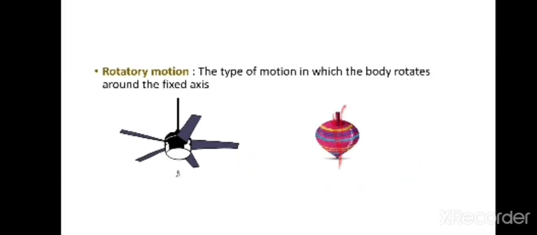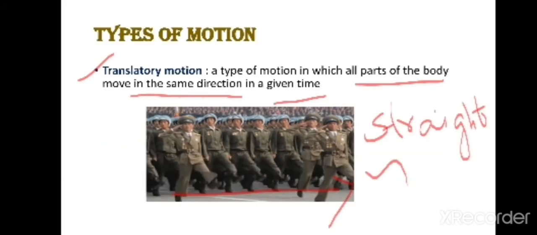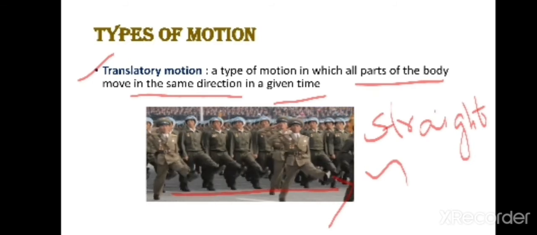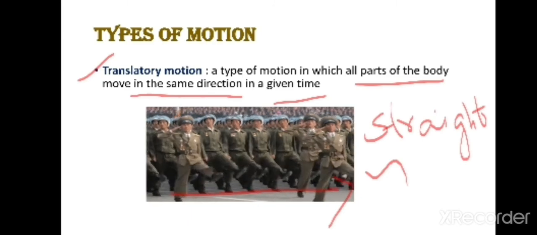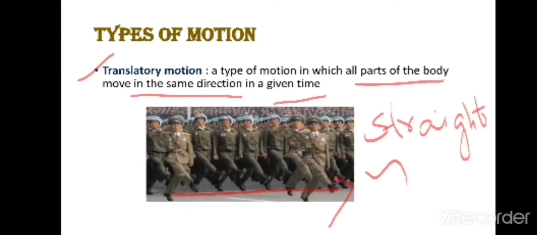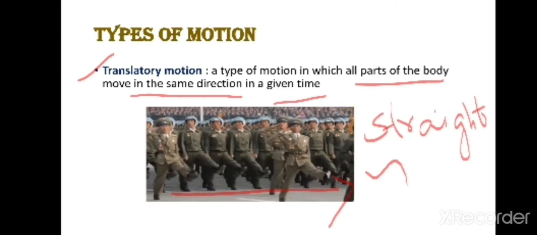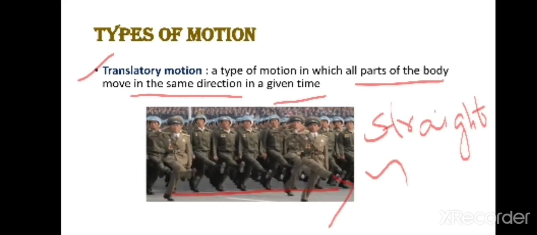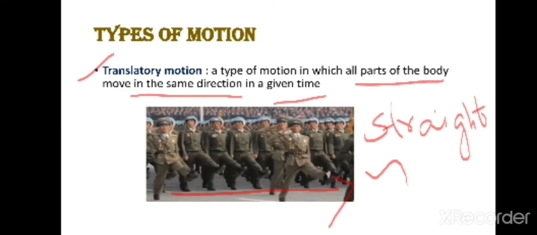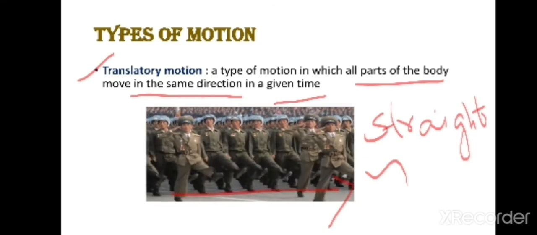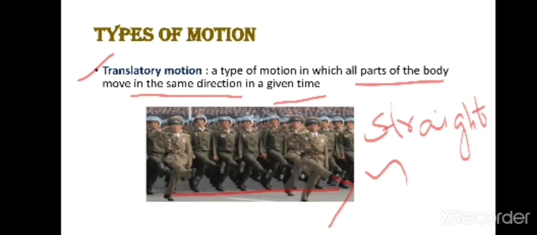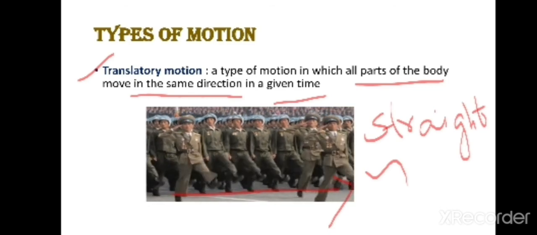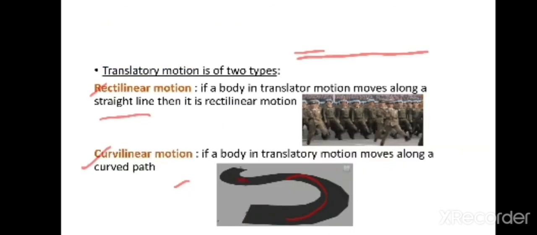So I repeat, we have discussed translatory motion. It is a type of motion in which all the parts of the body move in the same direction. If translatory motion is taking place in a straight direction, then it is rectilinear. If they are moving in a curved path, then you will say it is curvilinear motion.